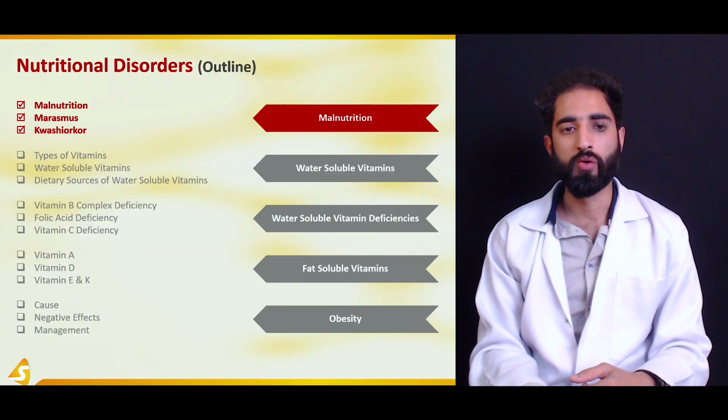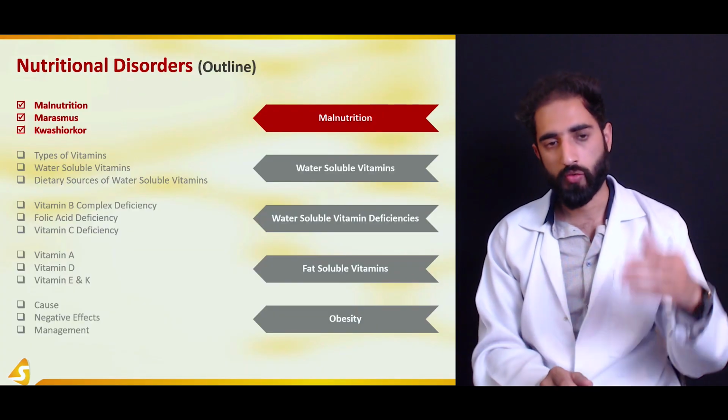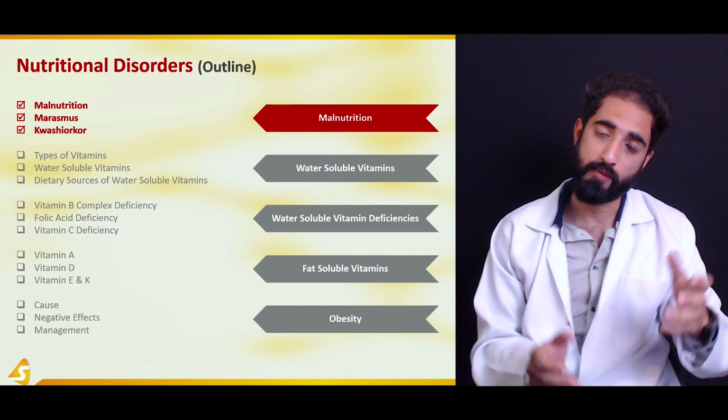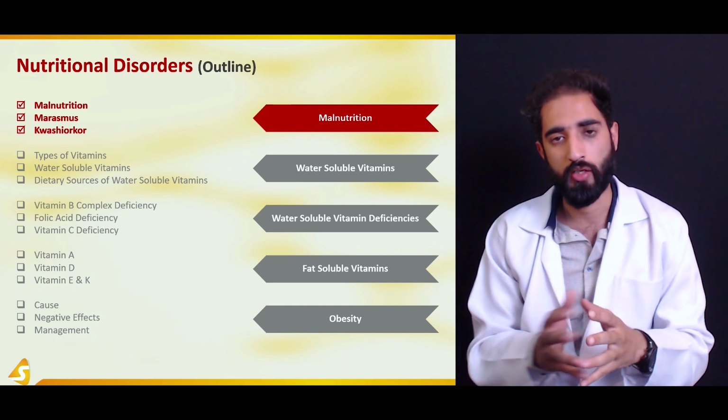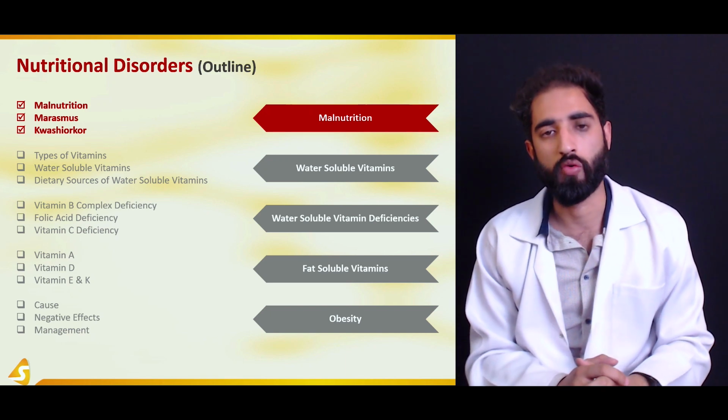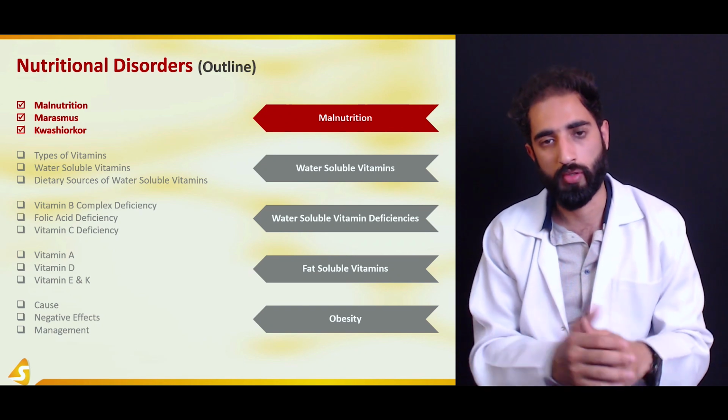So that was all about malnutrition, in which we talked about malnutrition in developed as well as underdeveloped countries, and marasmus and kwashiorkor with its association with malnutrition.